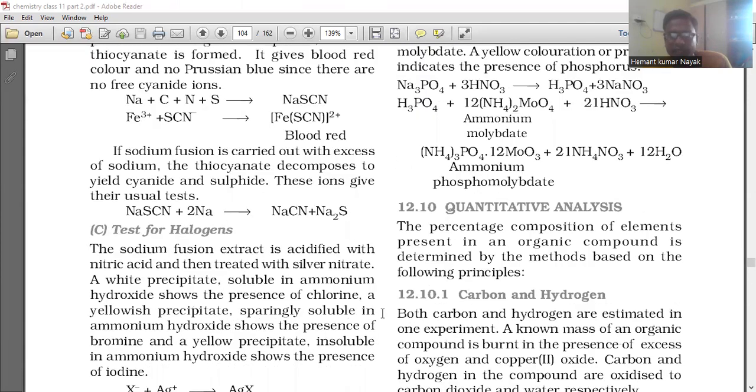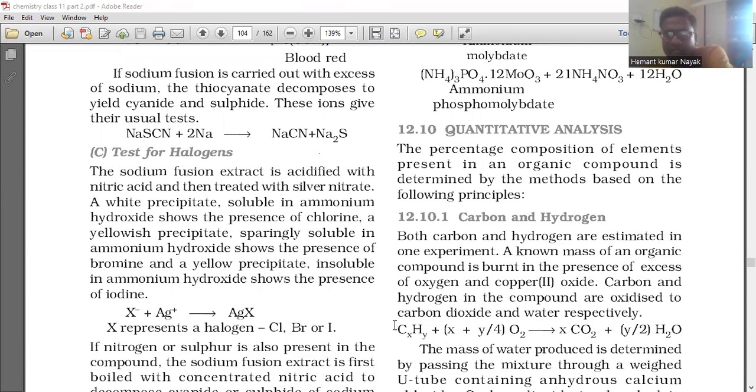And then quantitative analysis. The percentage composition of elements present in an organic compound is determined by methods based on the following principles. Carbon and hydrogen. Both carbon and hydrogen are estimated in one experiment. The known mass of an organic compound is burned in the presence of excess of oxygen and copper(II) oxide. Carbon and hydrogen in the compound are oxidized to carbon dioxide and water respectively. CxHy plus (x plus y/4) O2 gives x CO2 plus y/2 H2O.